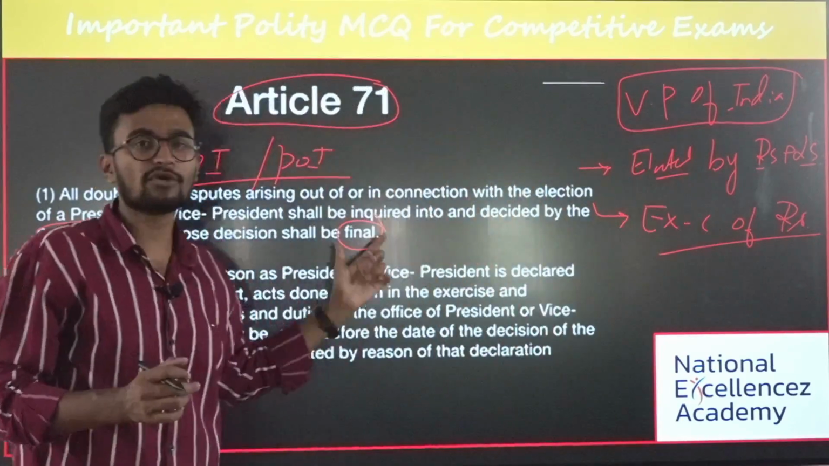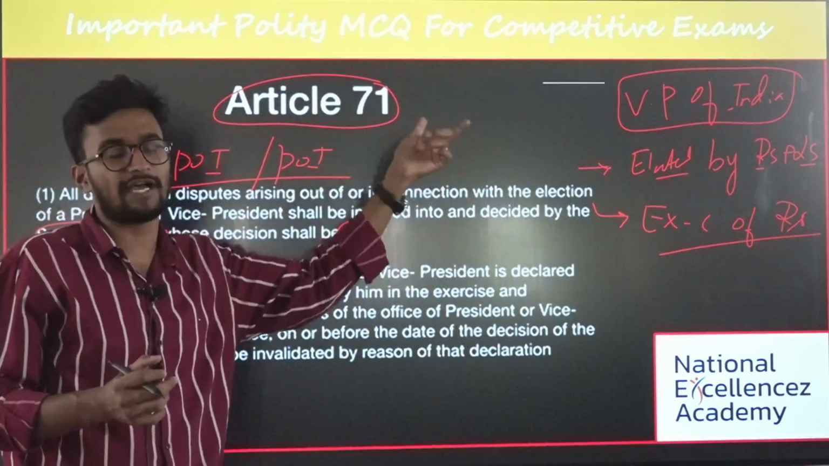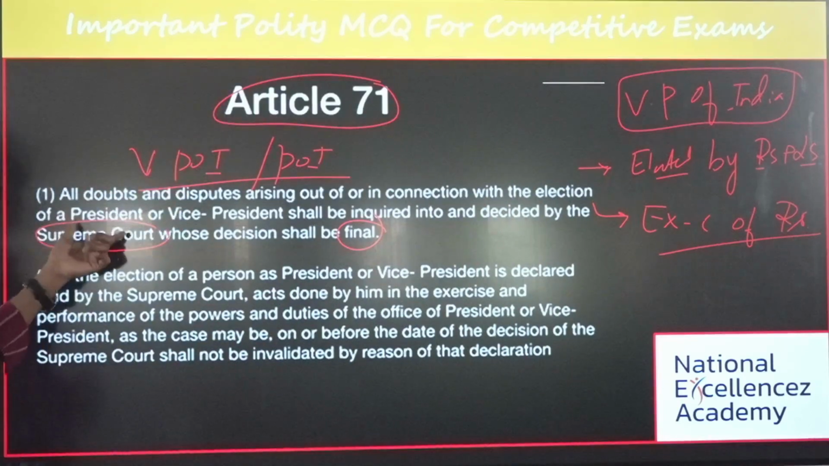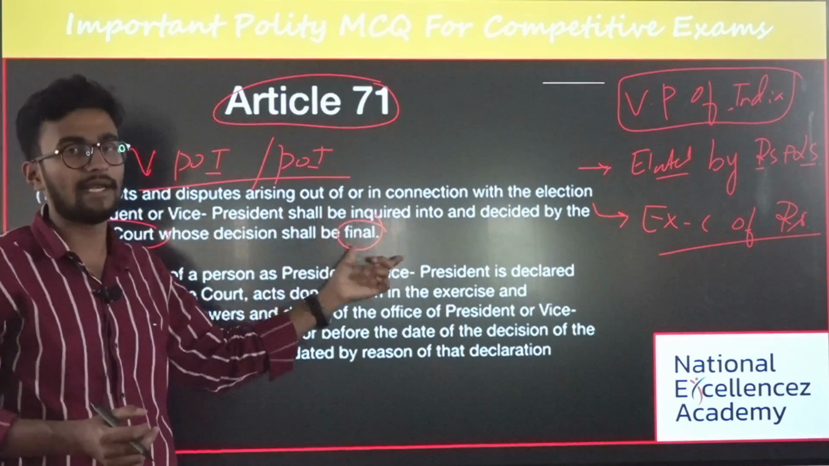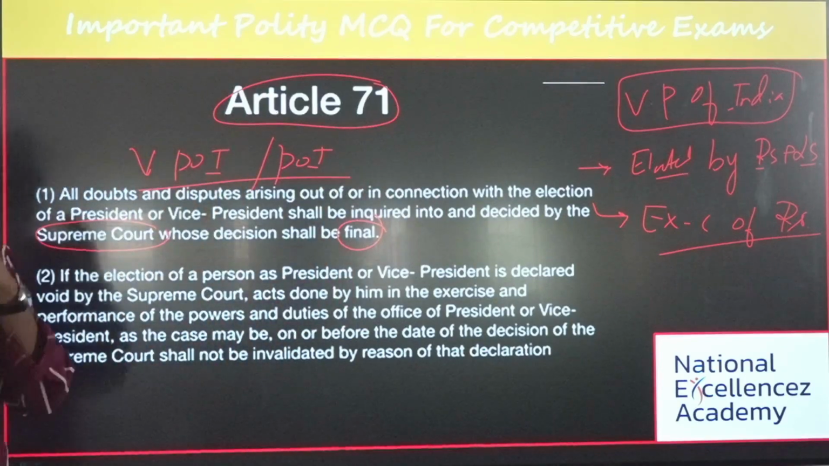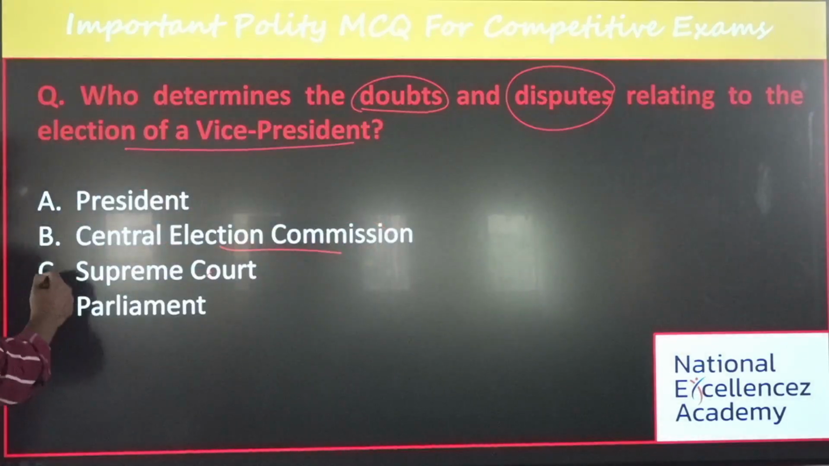The third most important thing is that if there is any dispute with respect to the election of a vice president or the president under Article 71, the Supreme Court will have the final authority, and that decision is final and binding on all the parties. Is it clear? Okay, and what is the answer for this? The answer is option C.